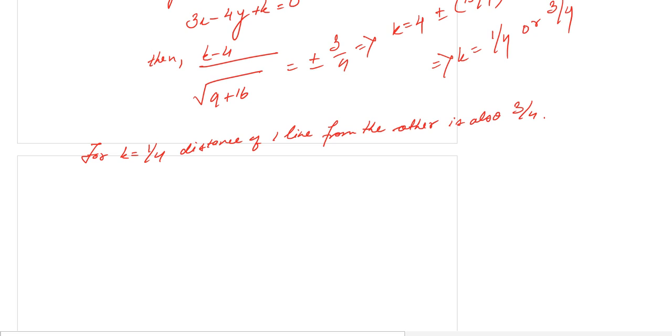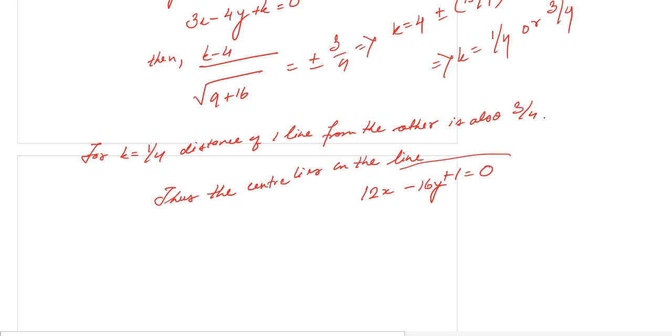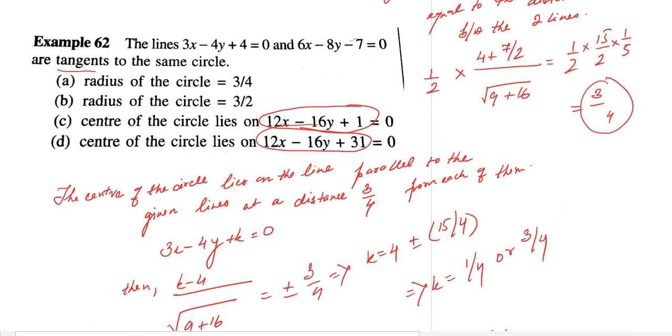Thus the center lies on the line 12x minus 16y plus 1 equals 0. And this is the required equation of your line.